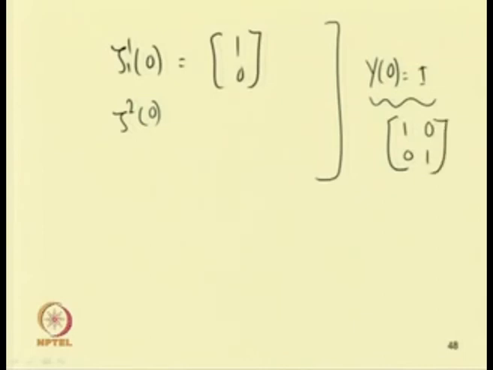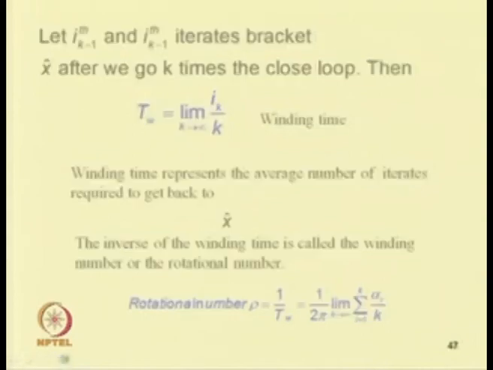So, the first initial condition, the first y, will take 1 0, and the second y will take 0 1. So, taking zeta 1 0 equal to 1 0 and zeta 2 0 equal to 0 1, we can find this phi matrix after one time period. So, we have to integrate it, or we have to find the response after one time period.